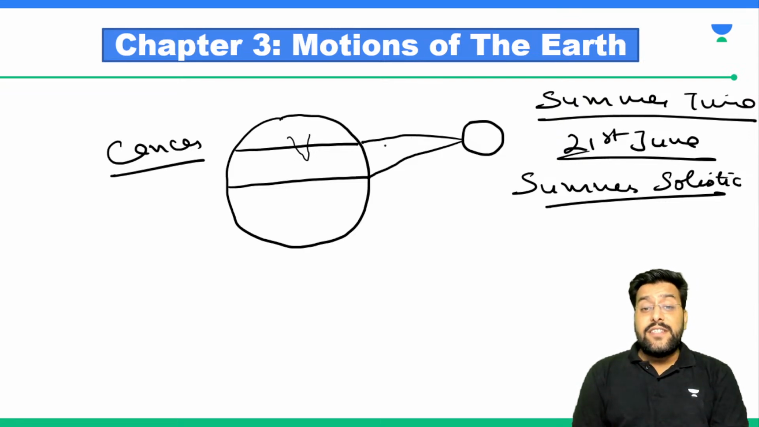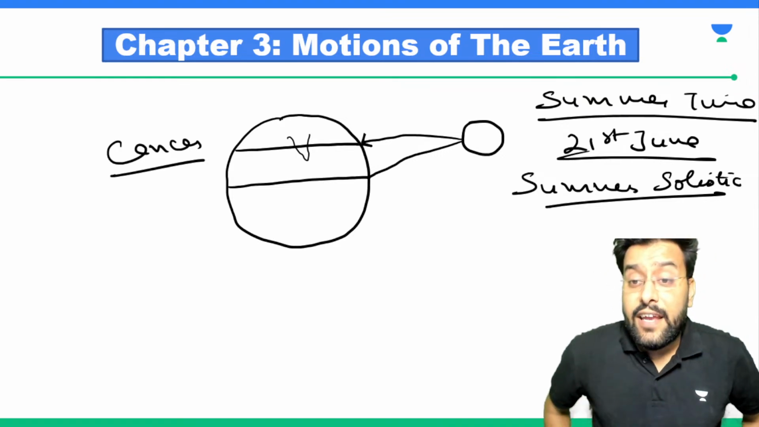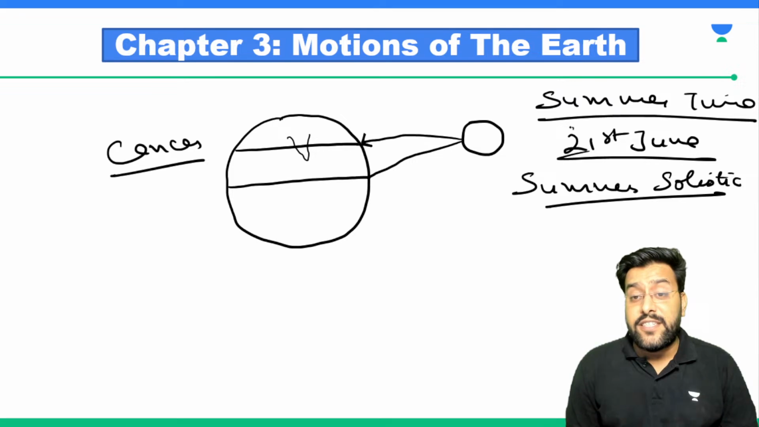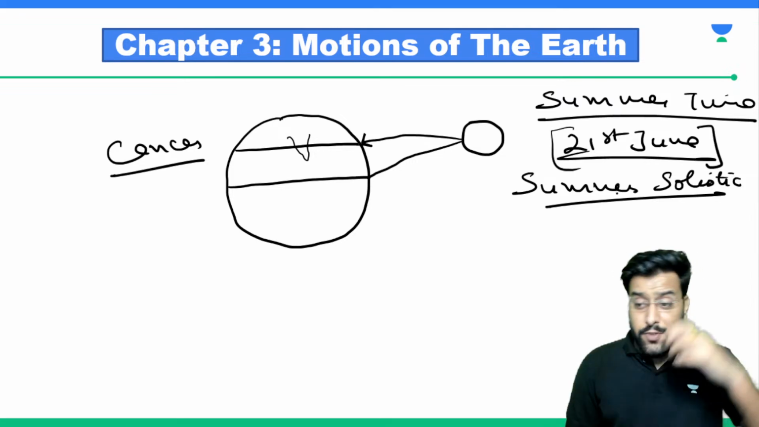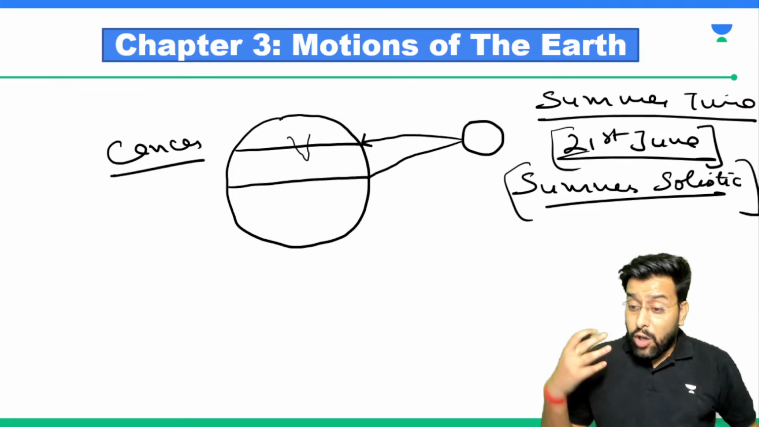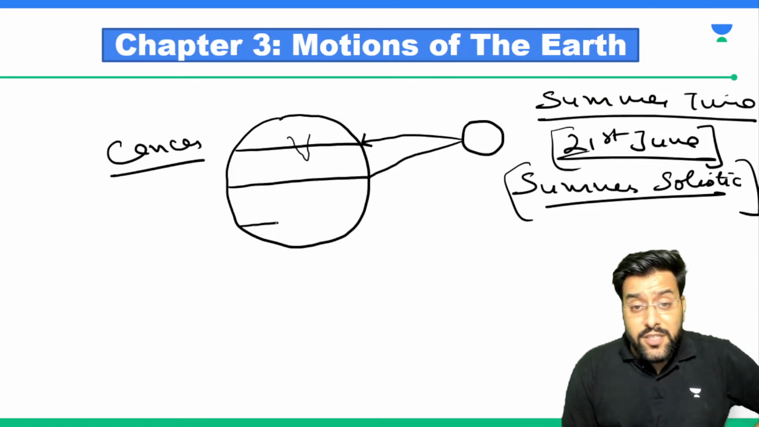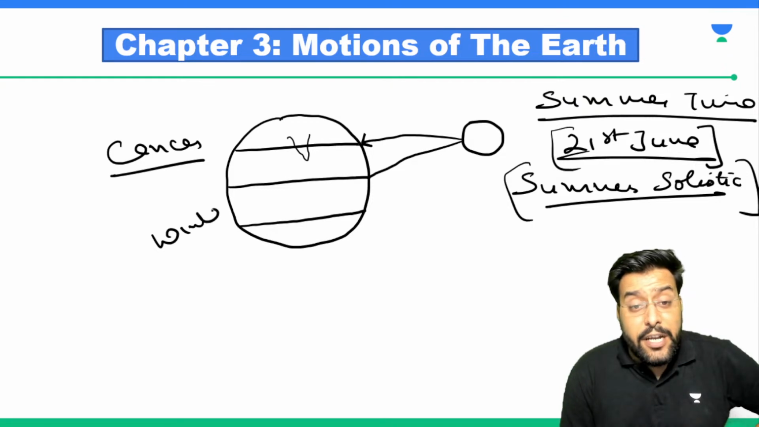So what happens is, when the sun is directly over this Tropic of Cancer, the entire North India will be having summer season. And that's why, when are the peak summers? In the month of June. So on 21st June, the sun is directly overhead the Tropic of Cancer, so we call it summer solstice. Now some of you may have this question: why summer solstice? Because for Earth, on the other end, we have winter also.